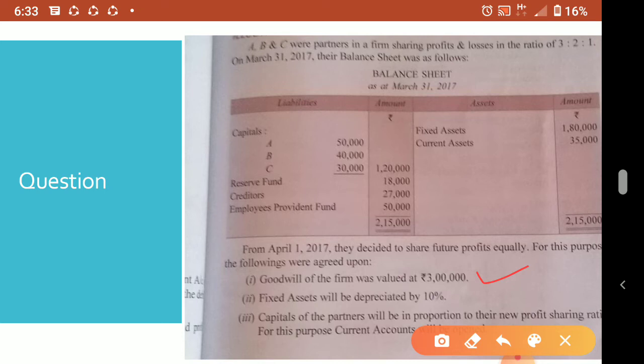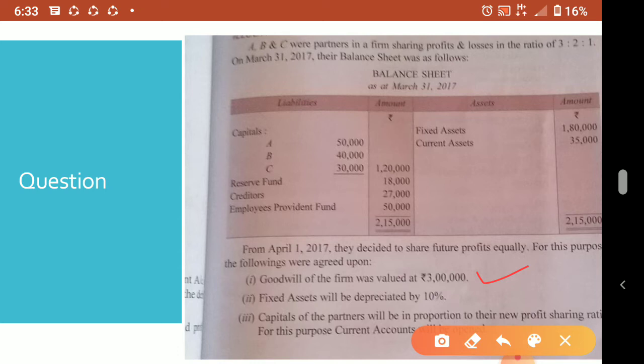Now the case is, when revised values are to be recorded in the books, they want to show the revised values only. They don't want to show the old value. Whatever changes happen, suppose here fixed asset depreciation happens, then the value after depreciation is what we want to show.